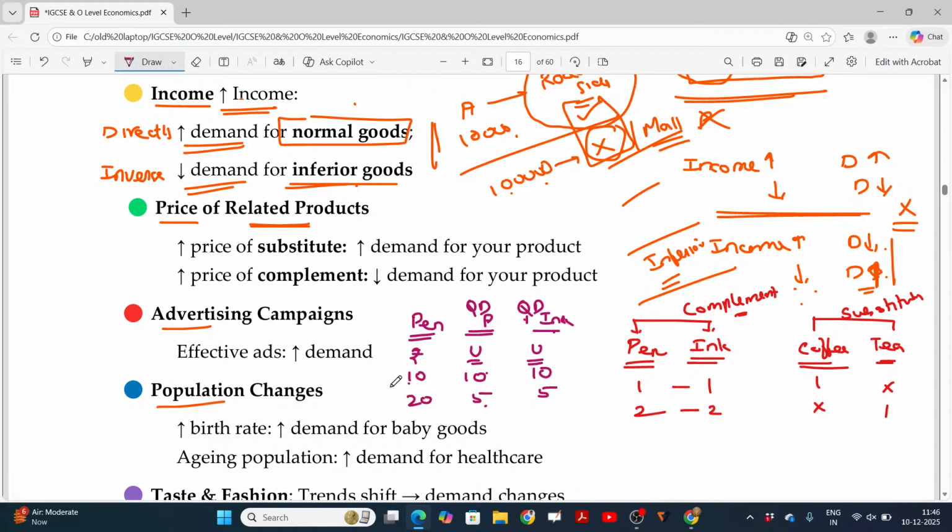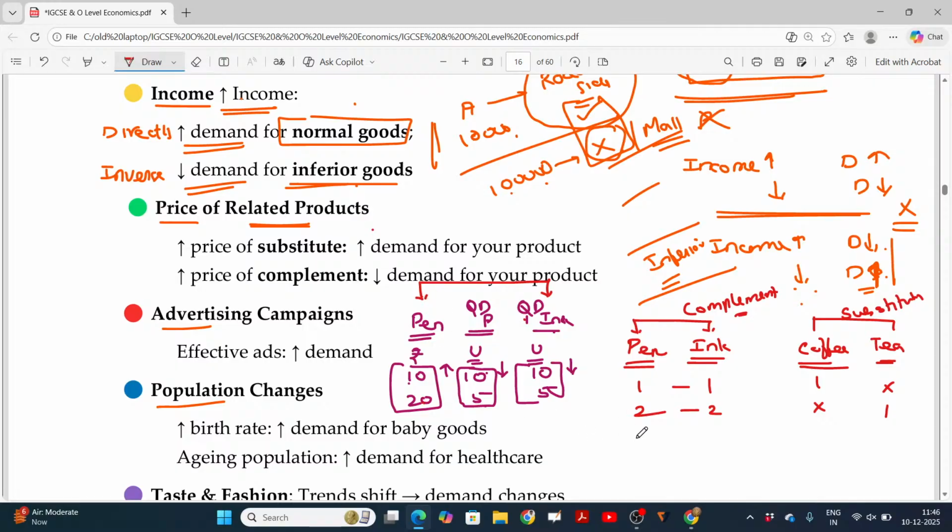If price increases, quantity demanded decreases, and ultimately quantity demanded of ink also decreases. Am I right? Price increase of pen decreases the quantity demanded of pen. Ultimately, as ink is the complementary, the quantity demanded of the complementary product also decreases. Now, what's the relationship between these two?